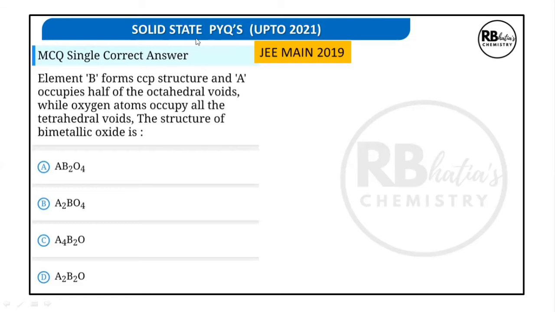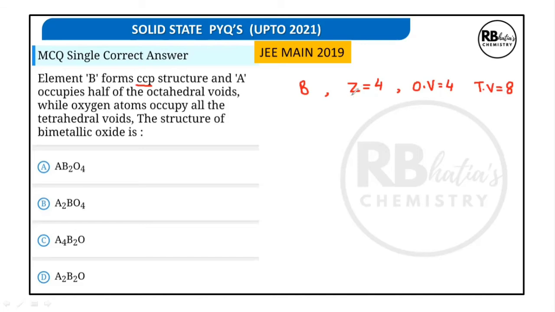Element B forms a CCP structure, which means, since CCP has Z equal to 4, octahedral voids will be 4 and tetrahedral voids will be 8.